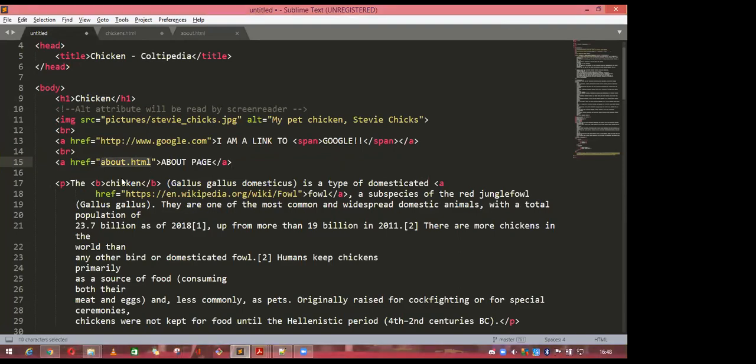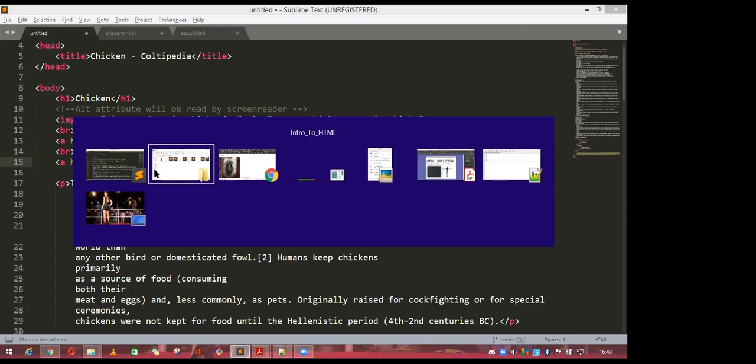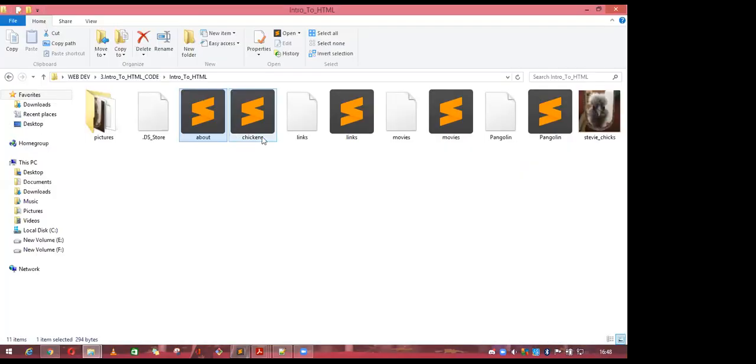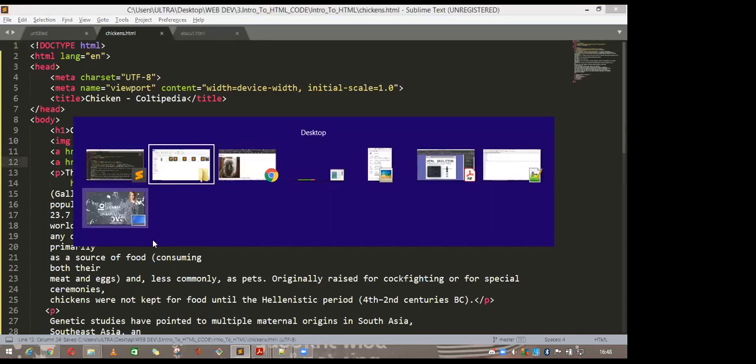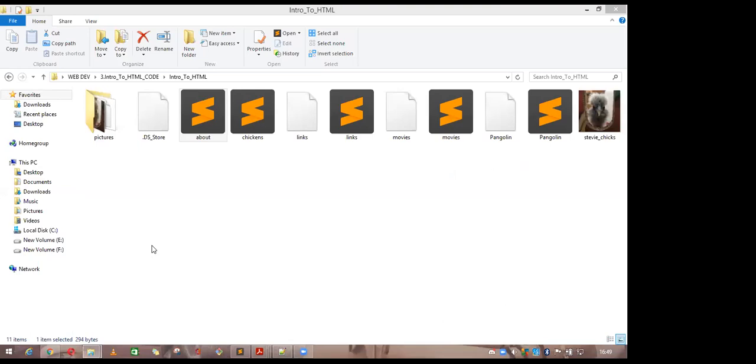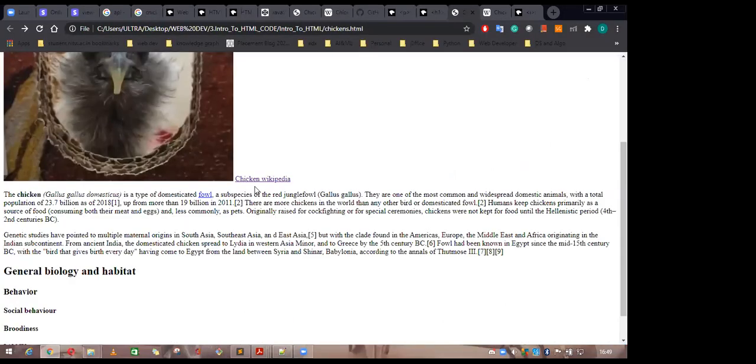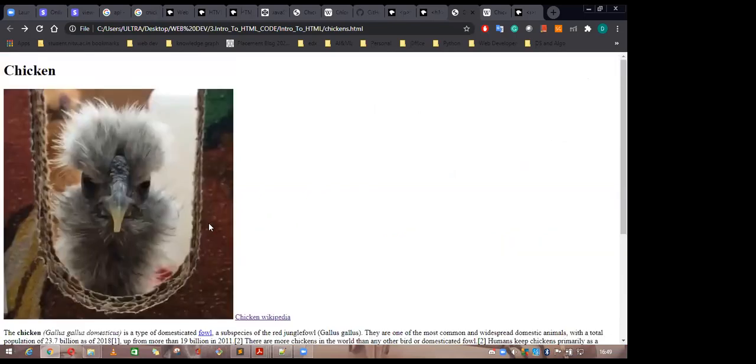The path is the same, like this is in the same folder, and the chicken file is also in the same folder. So take this about page, about.html, and embed it here and save it and refresh the page.